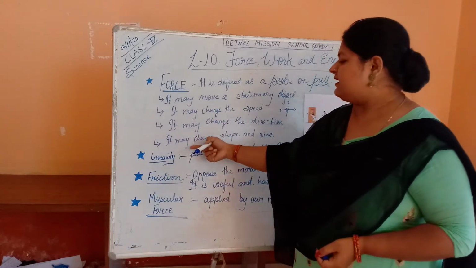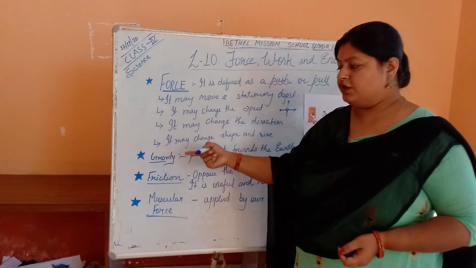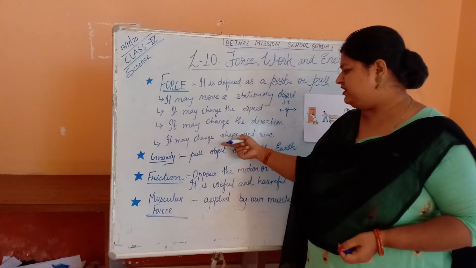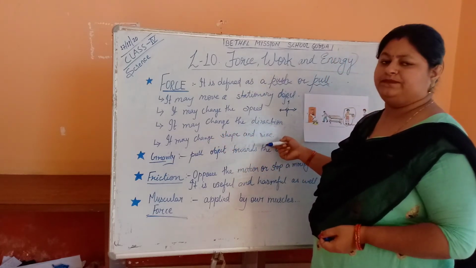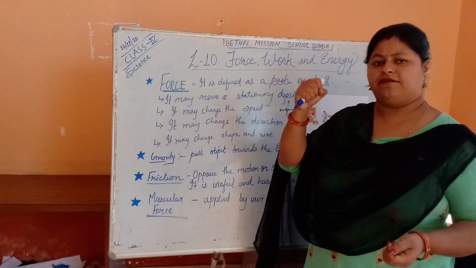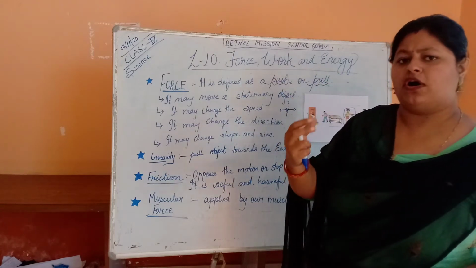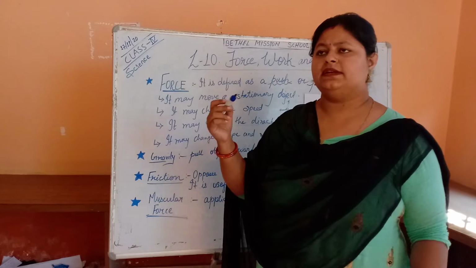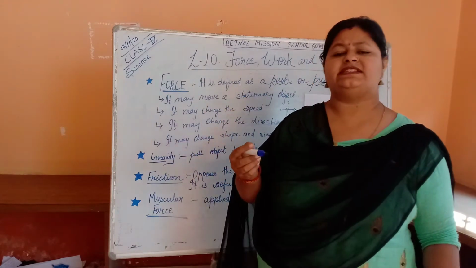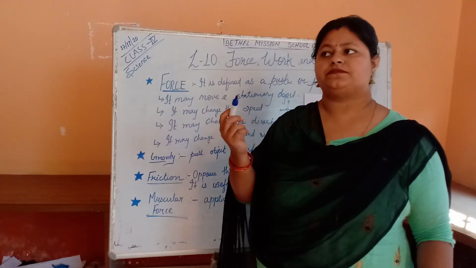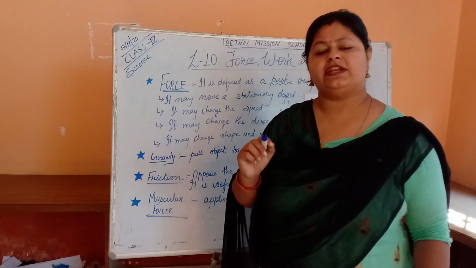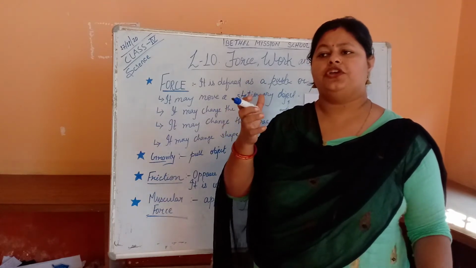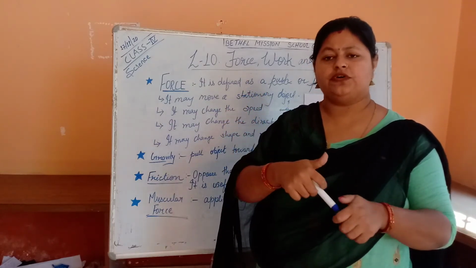Next, when we apply force, the object may change shape and size. You can understand this by using an example of clay or mud.